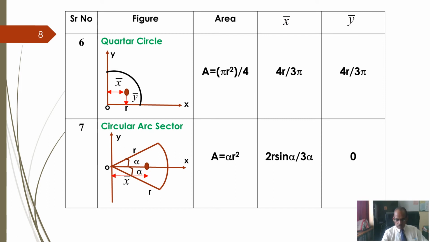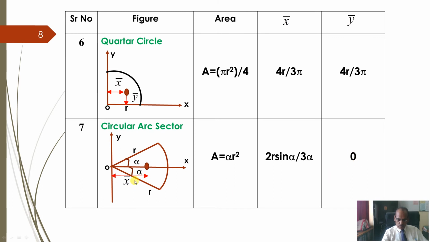You know, when the body is symmetrical, the centroid lies on the axis of symmetry. So for this circular sector, total area is alpha r square. This you have to remember.